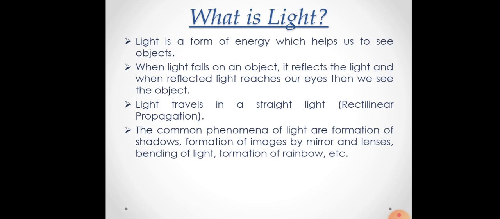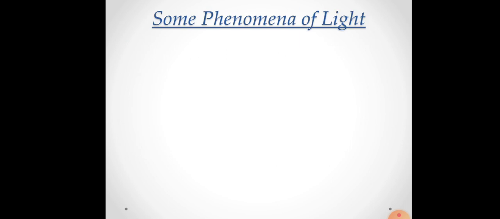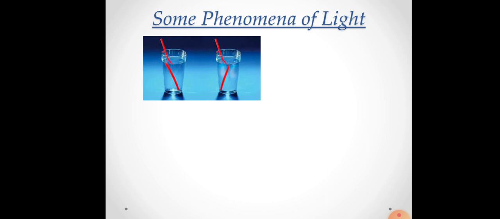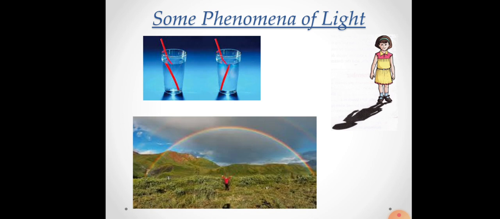Now, some common phenomena of light are formation of shadows, formation of images by mirrors and lenses, bending of light, formation of rainbow, etc. Some phenomena of light are shown here. The first one is bending of light. This bending of light is called refraction of light. We will study about this in detail in the next class. The next is a girl standing and her shadow is formed, and this is caused due to light only. And the next one is a picture of a very beautiful rainbow, and rainbows are also caused due to light only.